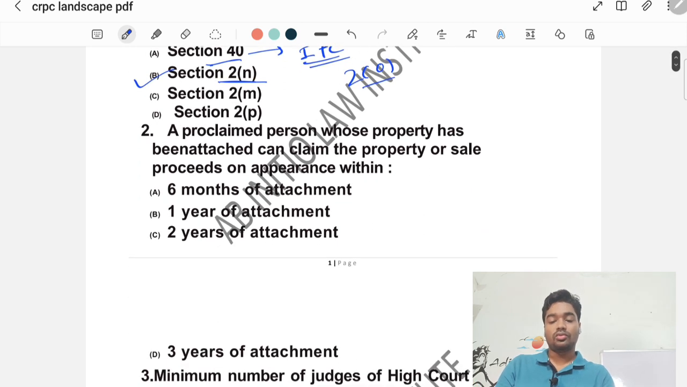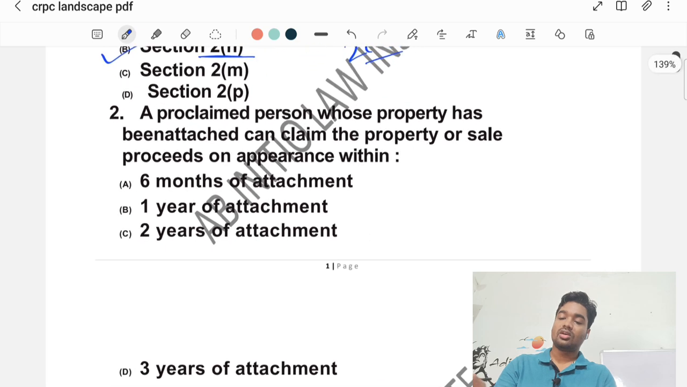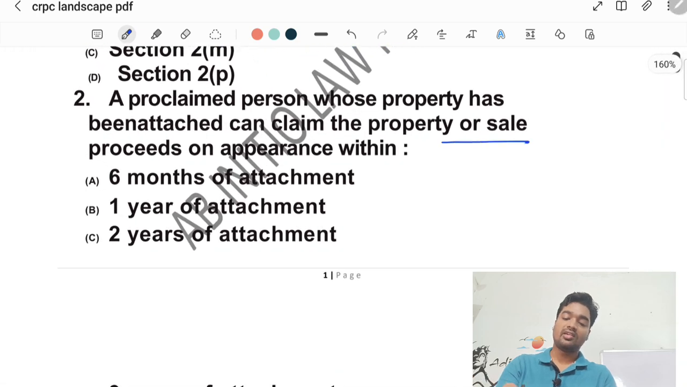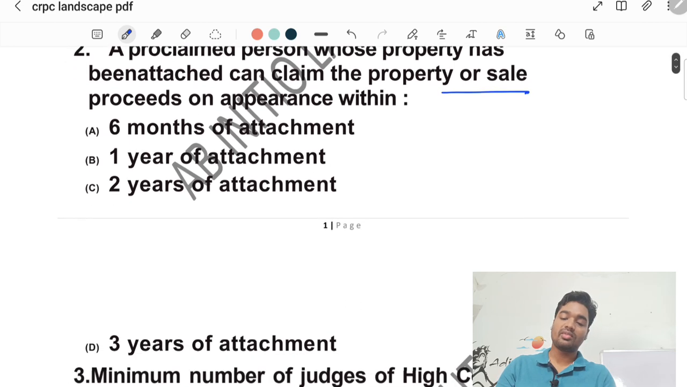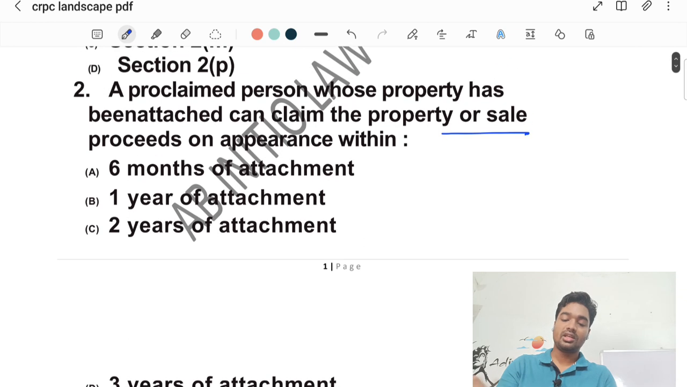Now question 2 is regarding the proclamation. A proclaimed person whose property has been attached can claim the property or sale proceeds on appearance within 6 months of attachment, 1 year of attachment, 2 years of attachment, and 3 years of attachment. This is option C, 2 years of attachment as per section 85 subsection 3 of CRPC.